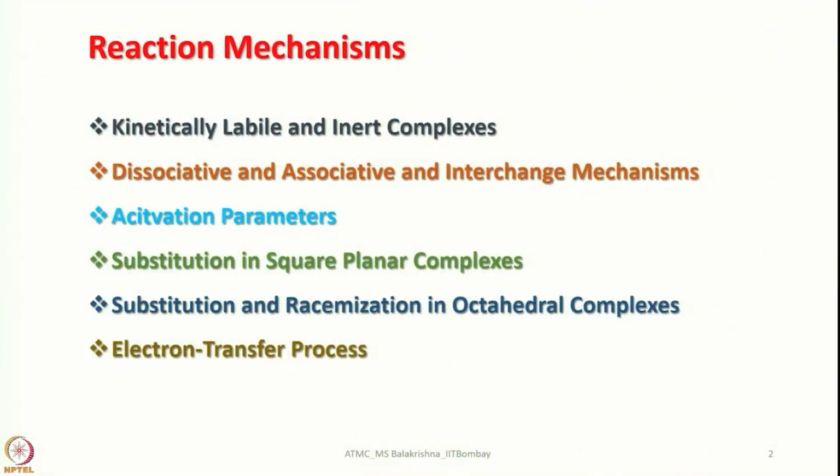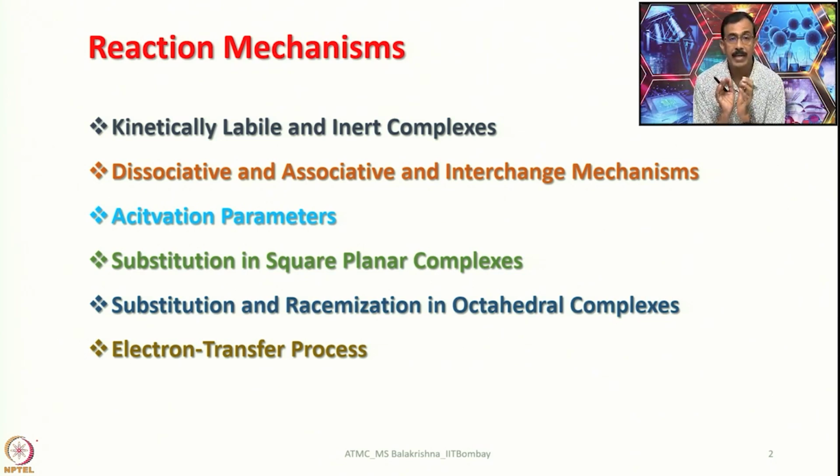So, I have given some of these points here. You can see one has to be very careful when we listen to terms such as kinetically labile and inert complexes. I shall elaborate more, and under this we will begin the discussion on what are labile and inert complexes, what are stable and unstable complexes, what is stability and instability, and then we shall see what different mechanistic pathways we can think of: dissociative, associative, and there is one more mechanism called the interchange mechanism, and then we shall look into activation parameters.